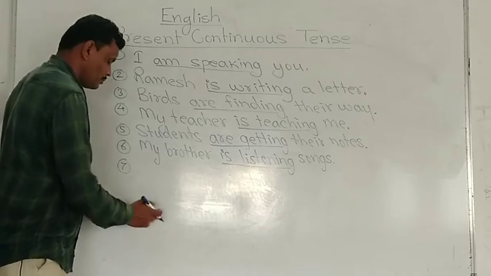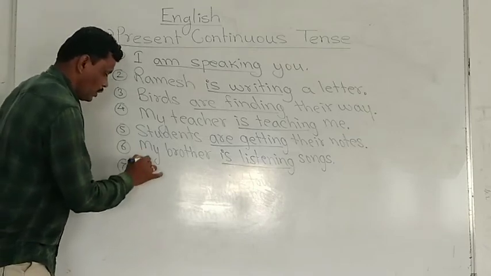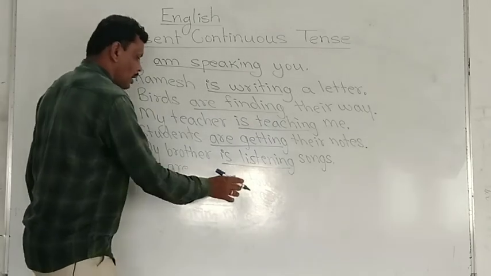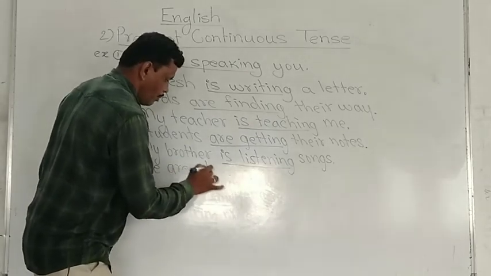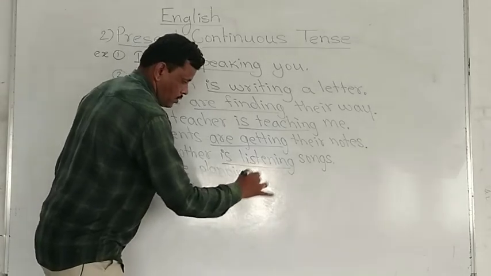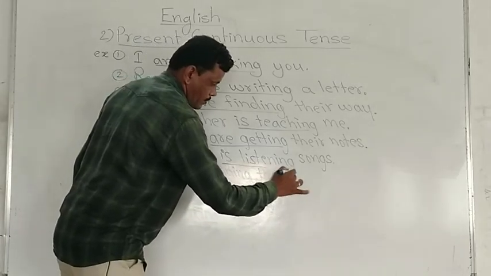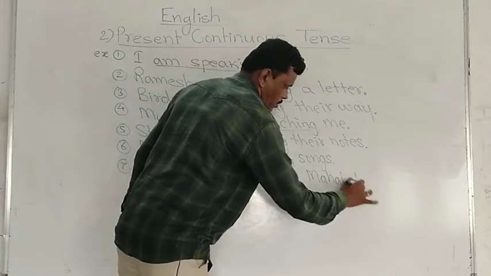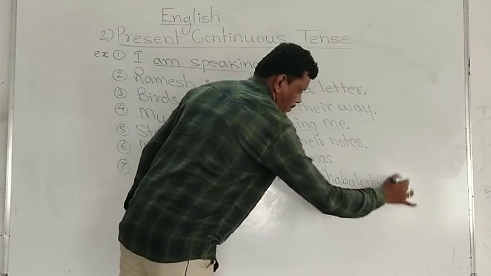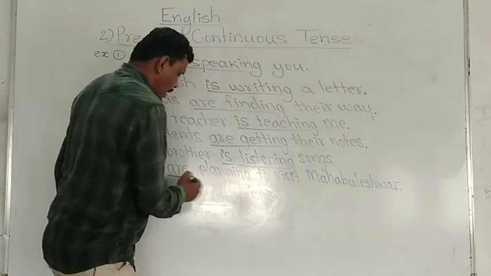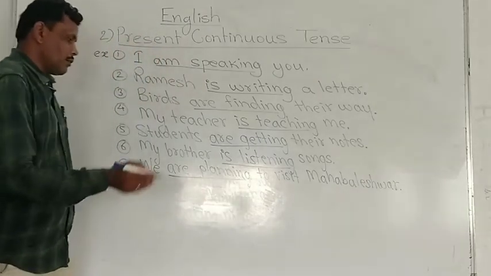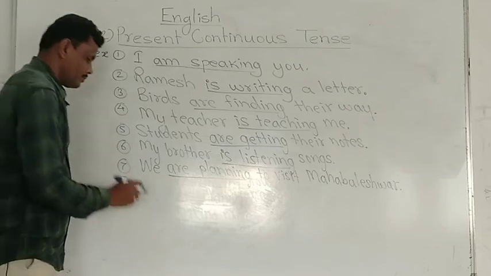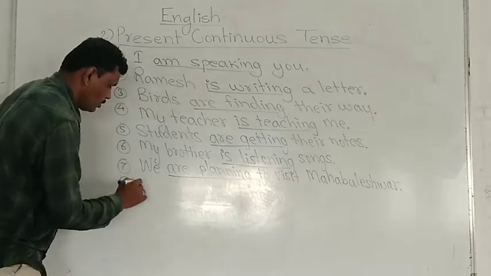Next, we. After we we have to use are. We are planning to visit Mahabaleshwar. Here are planning is a present continuous tense. The action is going on. Next, you.